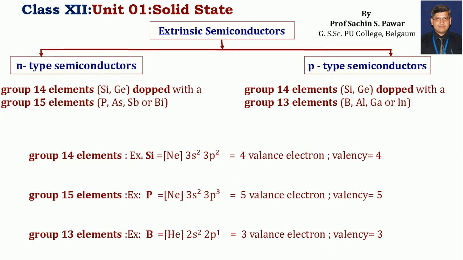While on the right hand side, group 14 elements are intrinsic semiconductors, that is silicon, germanium, which have tetravalency, 4 valence electrons, and they are doped with group 13 elements, that is boron, aluminium, gallium, indium. And group 13 elements have trivalency, that is there are 3 valence electrons in their outermost shell. So in the p-type semiconductor you can see the impurity added has fewer valence electrons than the parent group 14 element, that is the intrinsic semiconductor.